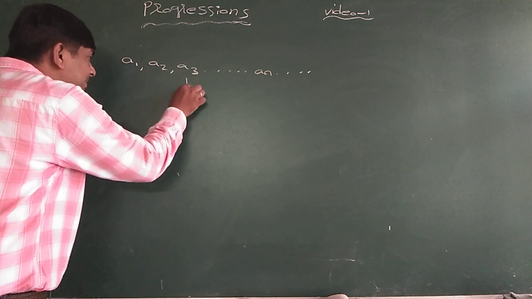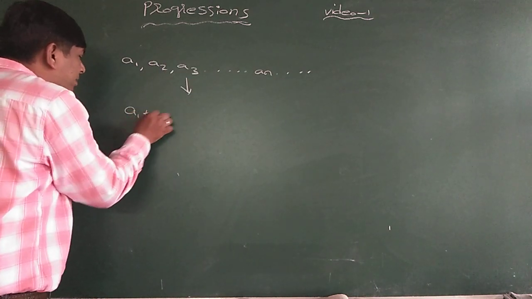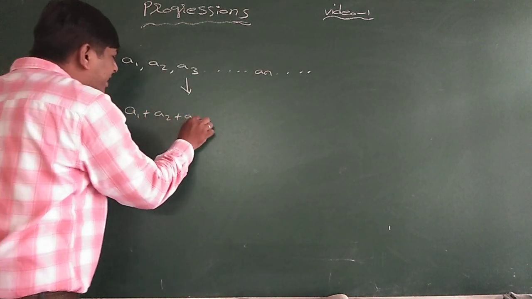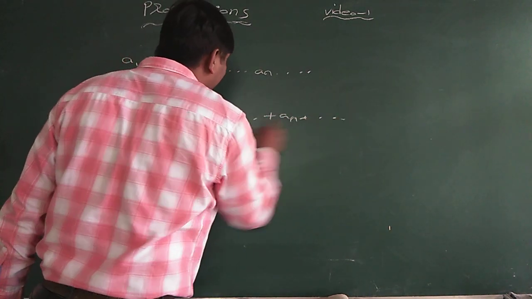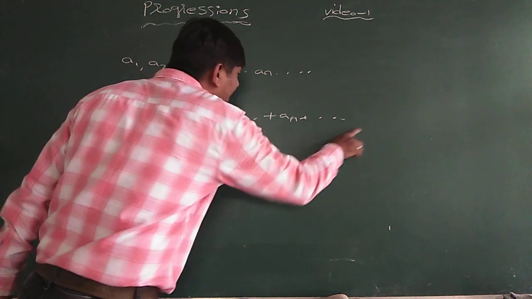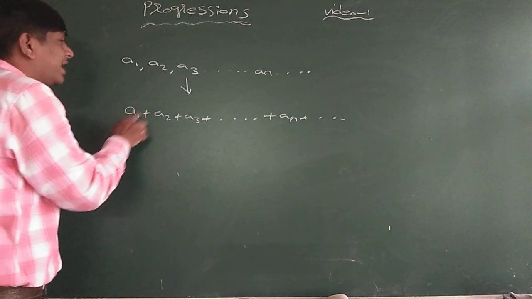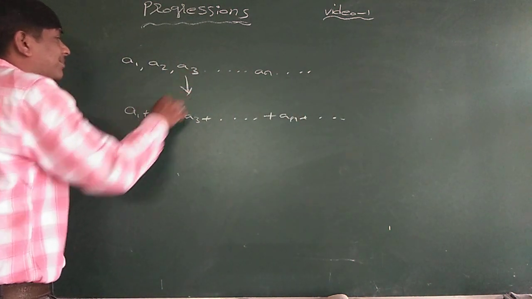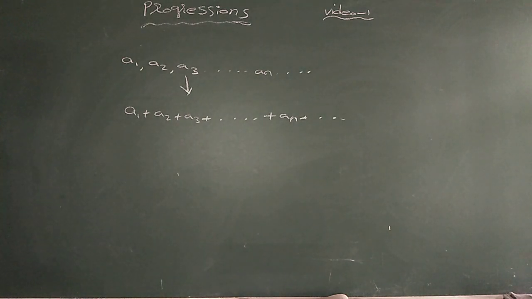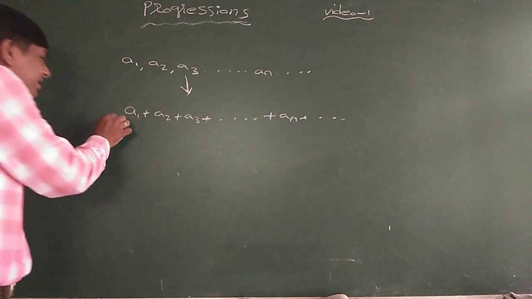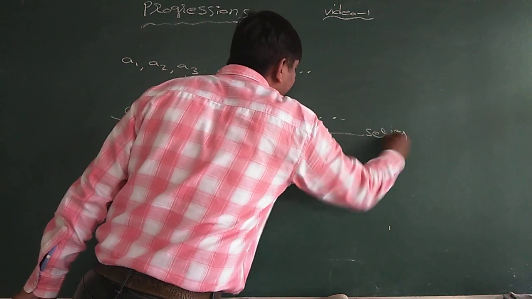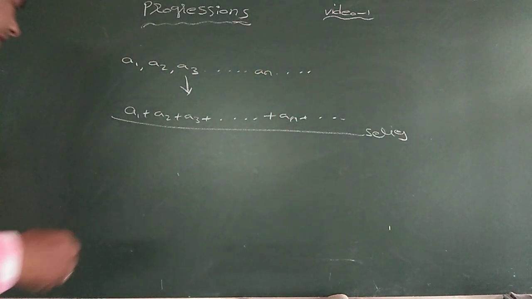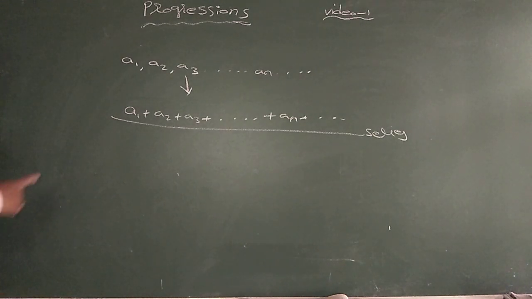If these terms are added together, a1 plus a2 plus a3 plus and so on plus an plus and so on, this is an expression obtained from the terms of the sequence. This is called a series.